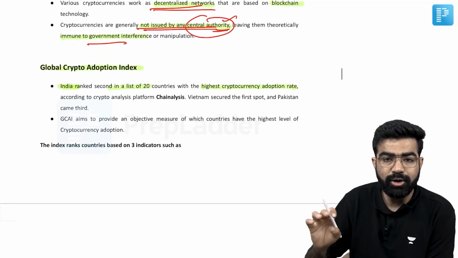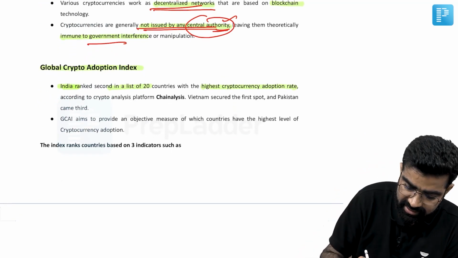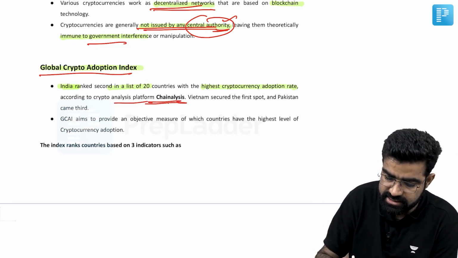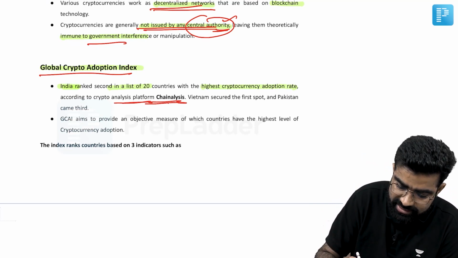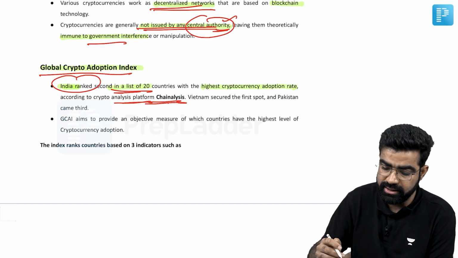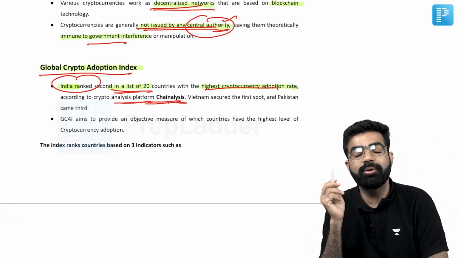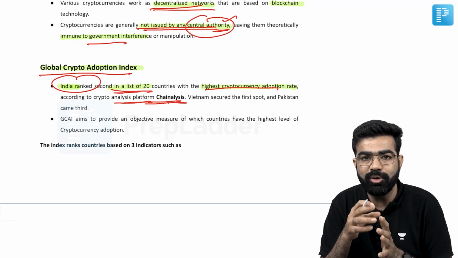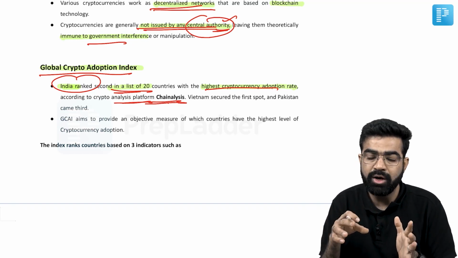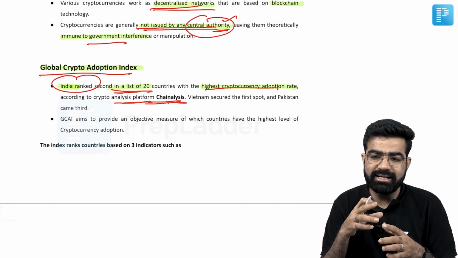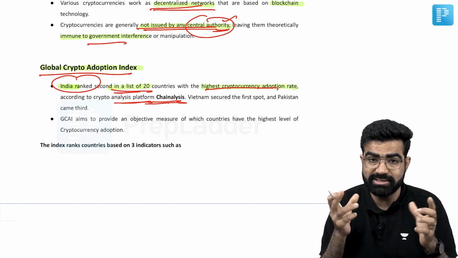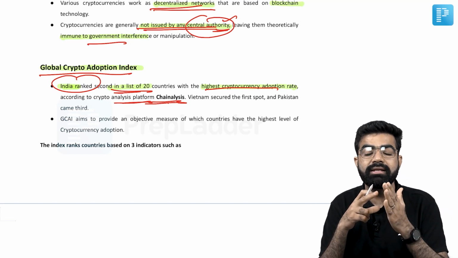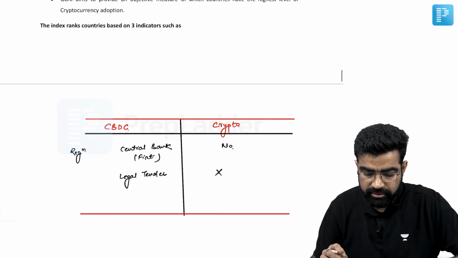Now if we talk about the adoption rate of cryptocurrency, the Global Crypto Adoption Index was released by Chainalysis. This is a platform on crypto. According to that, India is second in the top 20 countries with the highest cryptocurrency adoption rate. Here you can see why we need to regulate these cryptocurrencies, because we are adopting them at a very fast scale. Although we are utilizing cryptocurrency as a medium for investment, the risk involved is very high, and that is where we need to regulate these cryptocurrencies. Okay. Now, if we talk about